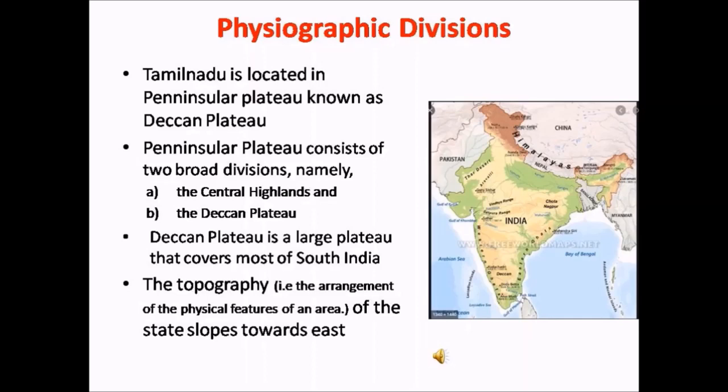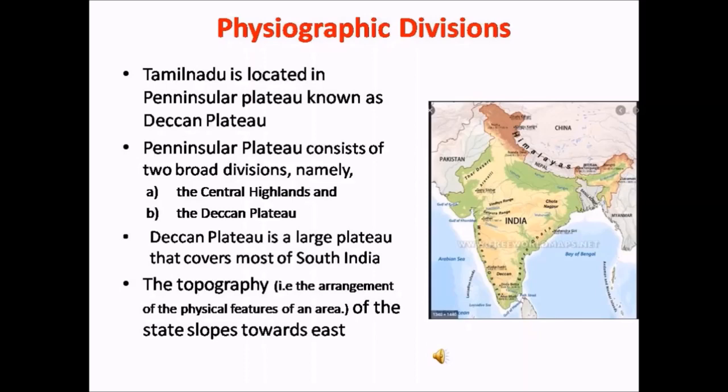In this map here, the brown shade in the southern part of the country represents the Deccan Plateau. It is in an irregular triangular shape. It is also said that these Deccan Plateaus were formed about 135 million years ago due to the breaking and drifting of the Gondwana.